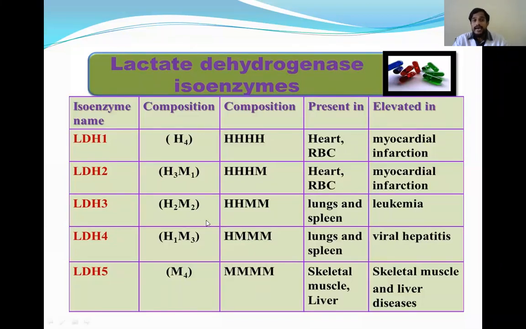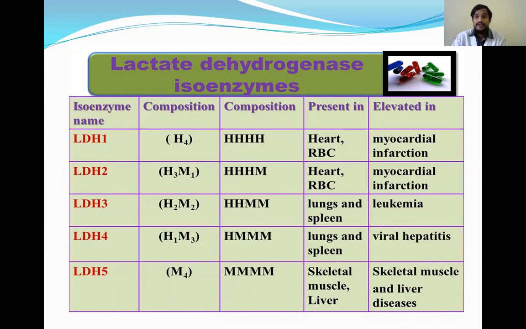That's why it has 5 isoenzymes, LDH 1, 2, 3, 4, 5. LDH 1 and 2 are generally increased in myocardial infarction, LDH 3 is increased in leukemia, and LDH 4 and 5 are generally increased in liver diseases. LDH 5 is also increased in skeletal muscle disease.